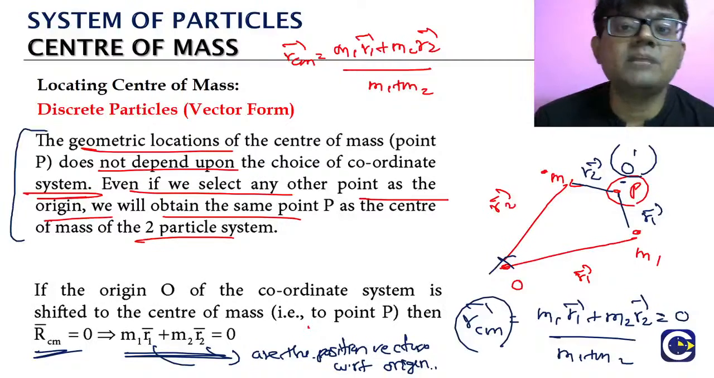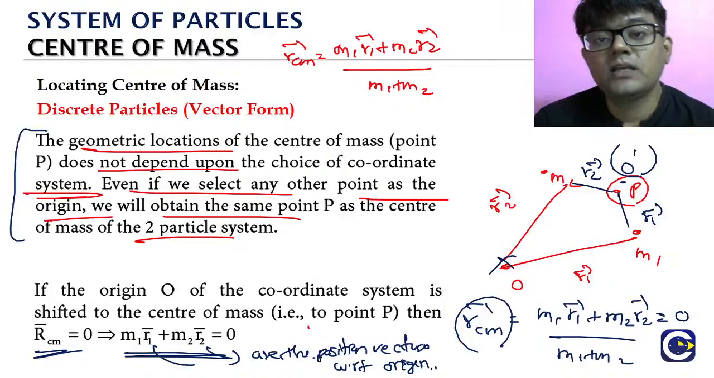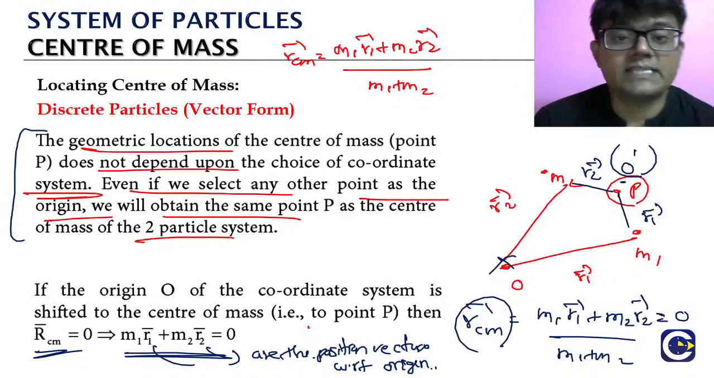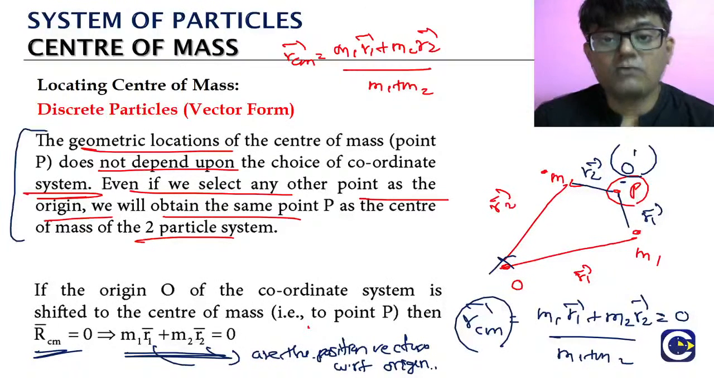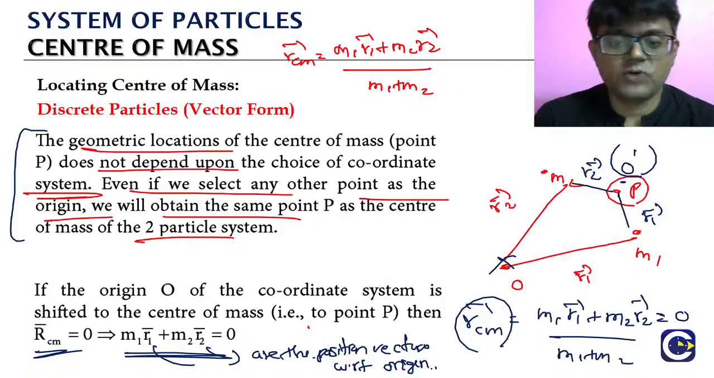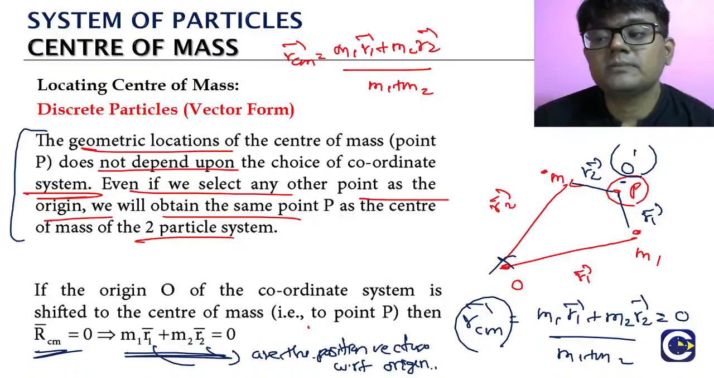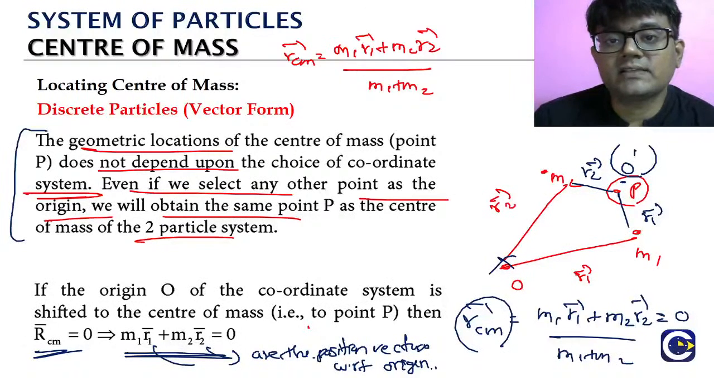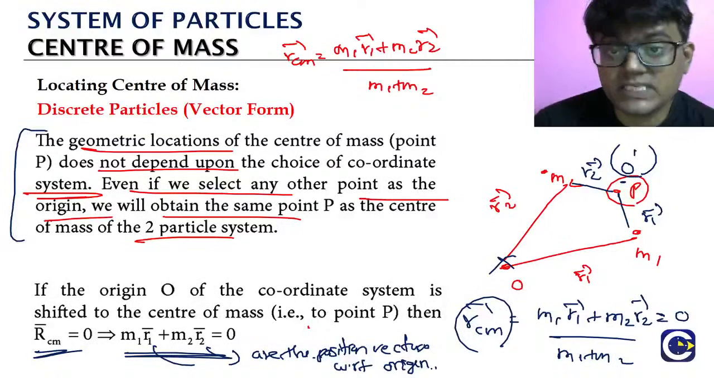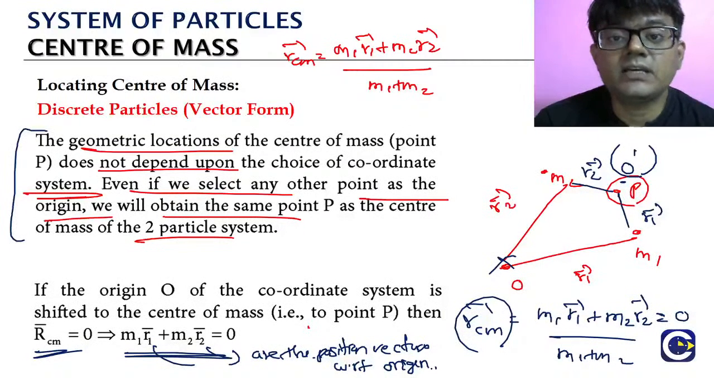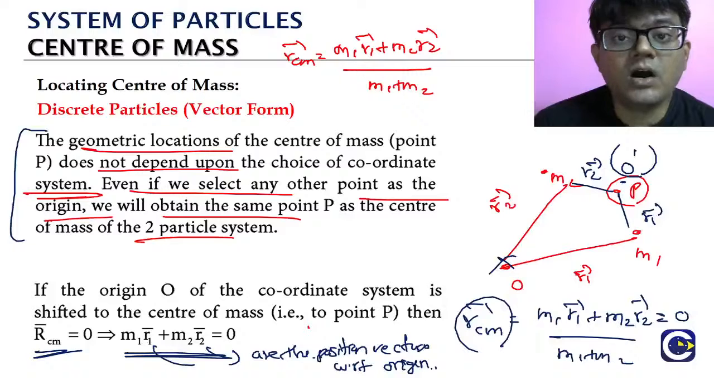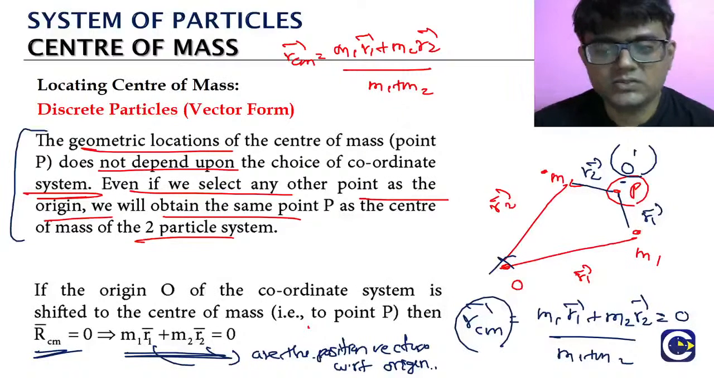Similarly, if you have 3 particles, what is going to happen? m1 r1 plus m2 r2 plus m3 r3, like that 3 terms will come. If it is 4 particles, m1 r1 plus m2 r2 plus m3 r3 plus m4 r4, and it will keep going like that. Okay? So this is about the relation between position vectors of the particles of the system when we take the origin itself as the center of mass. Okay?